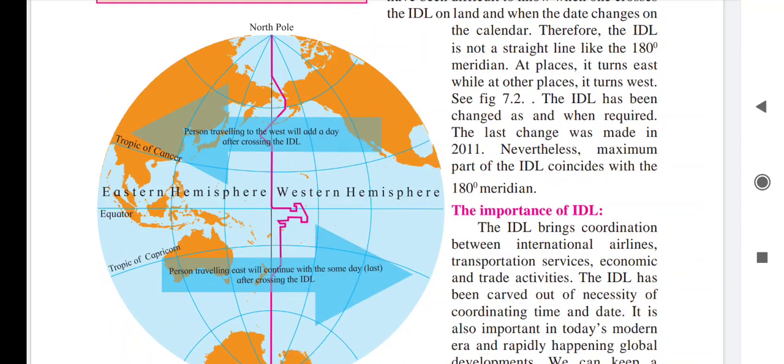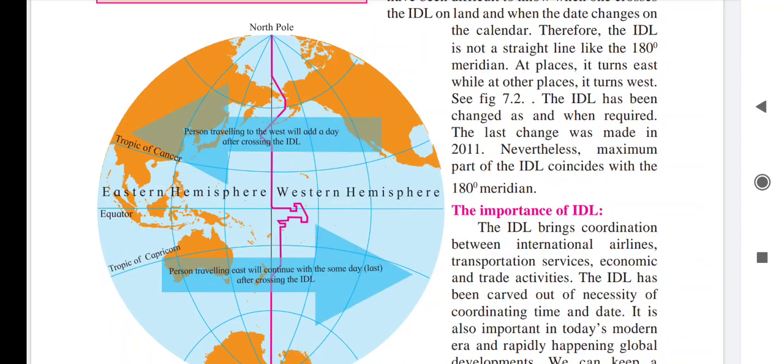The ideal is the exact opposite of the prime meridian. The prime meridian is on the front side of the globe, and on the back side of the globe we will find this ideal, the international dateline. First I will tell you that the countries lying to the east of the prime meridian will come to the west of the ideal, and the countries west of the prime meridian will come to the east of the ideal.